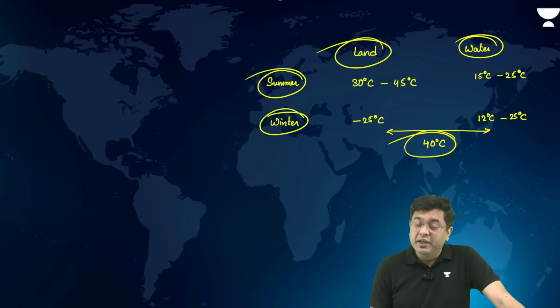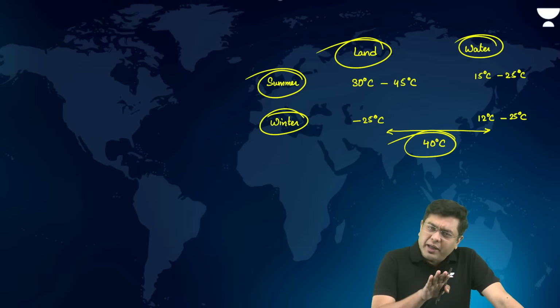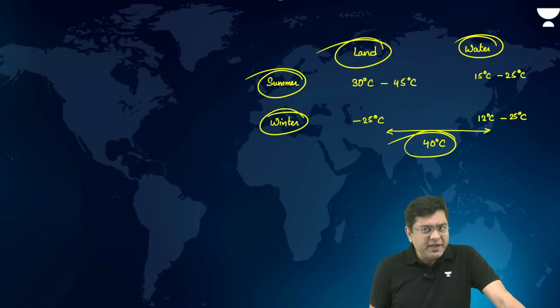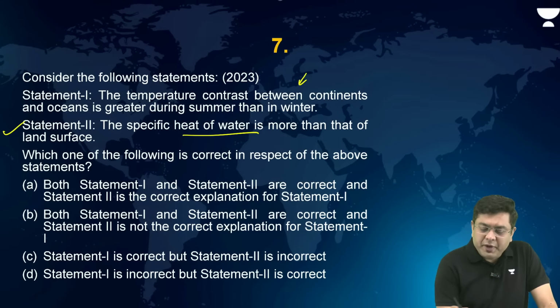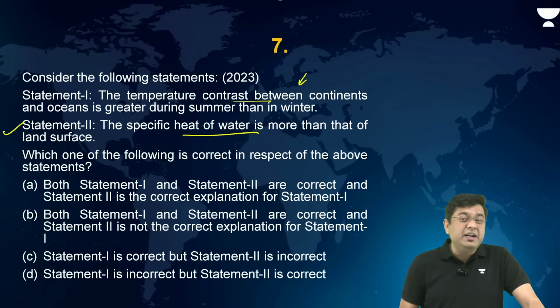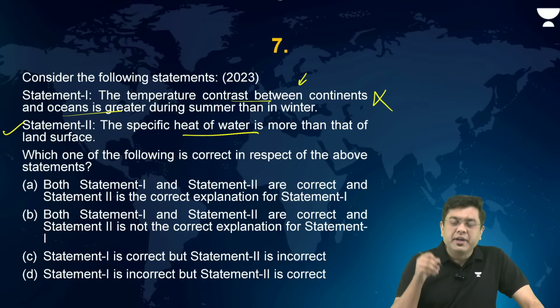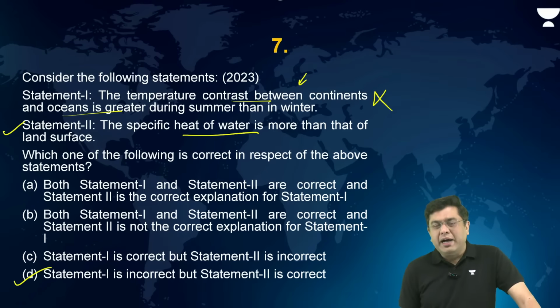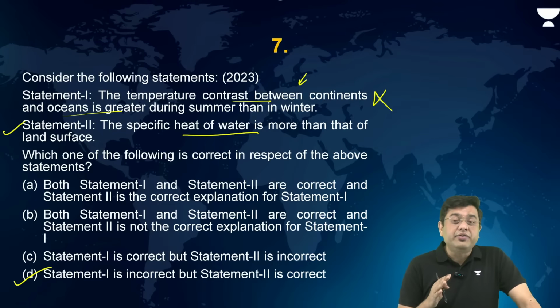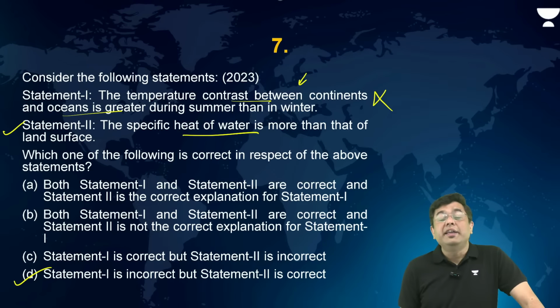That is massive. Whereas during the summer, you have around 15-20 degrees Celsius temperature difference, right? So the statement that temperature contrast between the continents and oceans is greater during the summer is incorrect. So when statement 1 is incorrect, you have the direct answer, that is D. Okay, same is the case in terms of the latitudes as well. As you move to the higher latitudes, temperature contrast again is much higher during the winter, right?